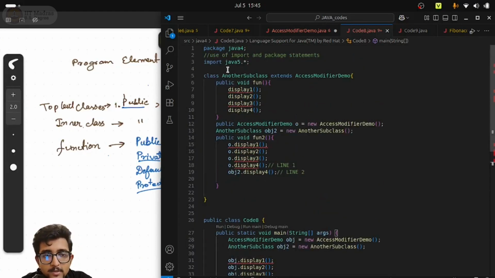Okay, now let us go to the subclass now. Now this will be interesting. So display1 is the default type, same reason, since whatever it is, subclass, superclass, unrelated class, whatever it is, outside the package means default will not work. So display1 will not work because it is outside the package due to the same reason. Display2 is public, therefore it is accessible. Display3 was private, not accessible.